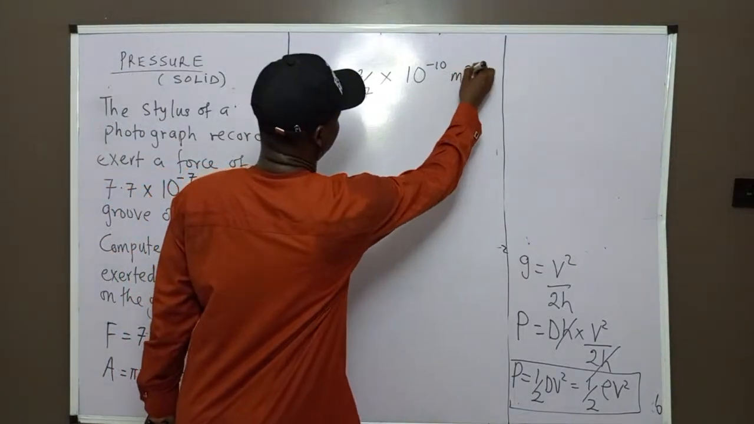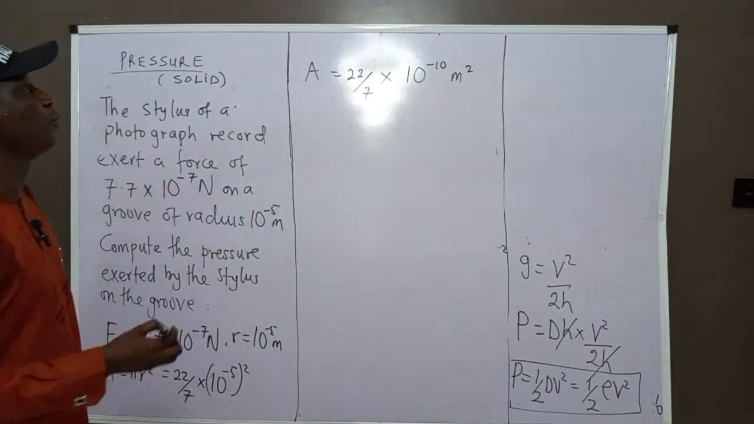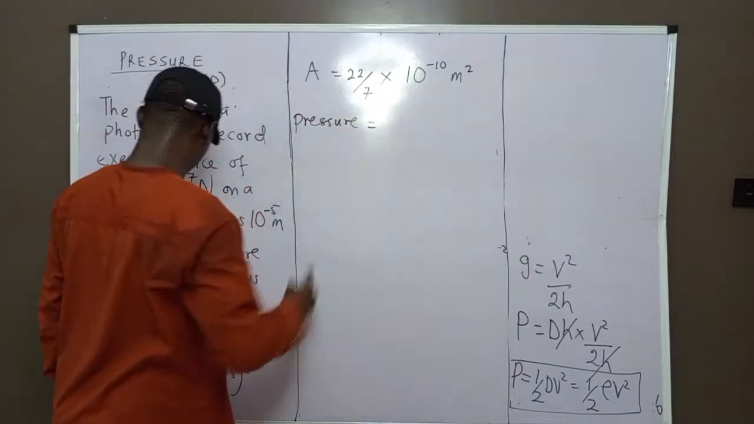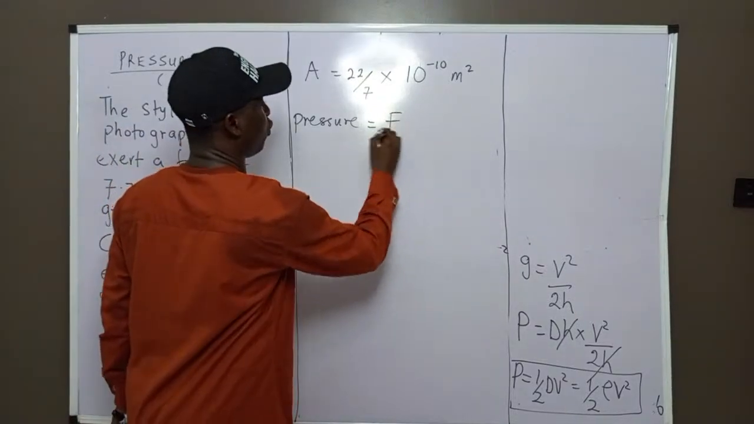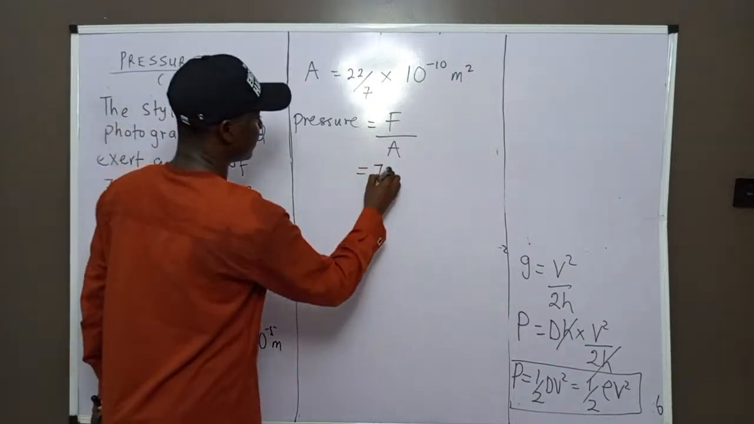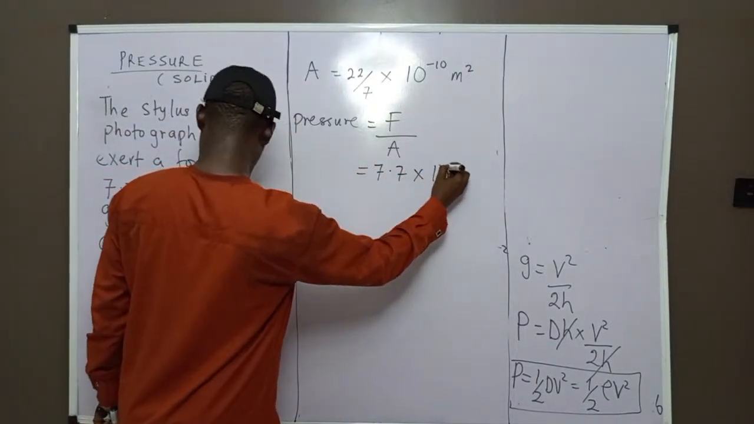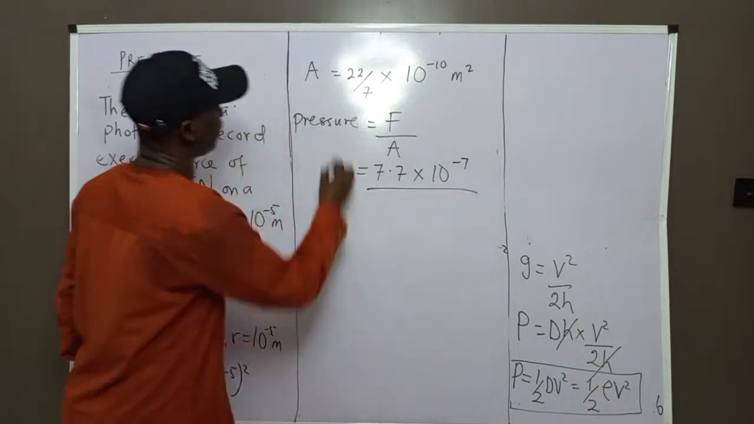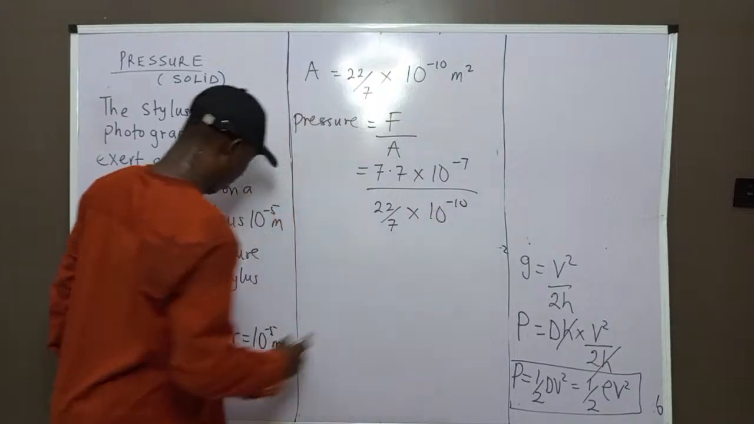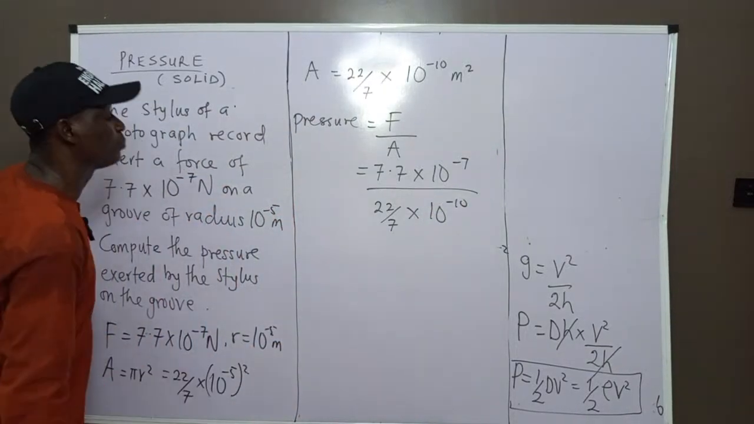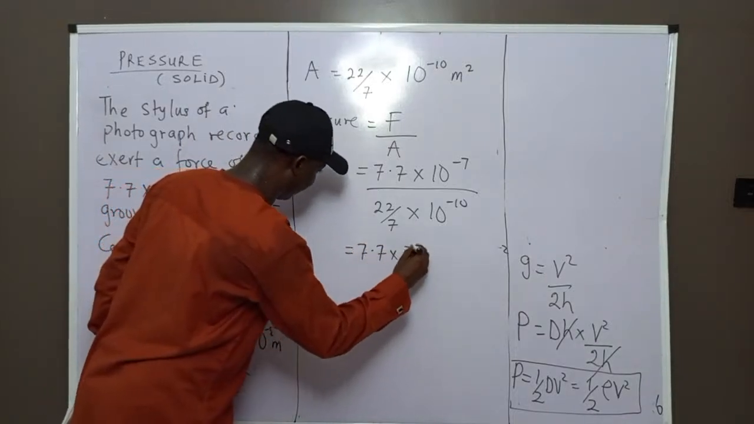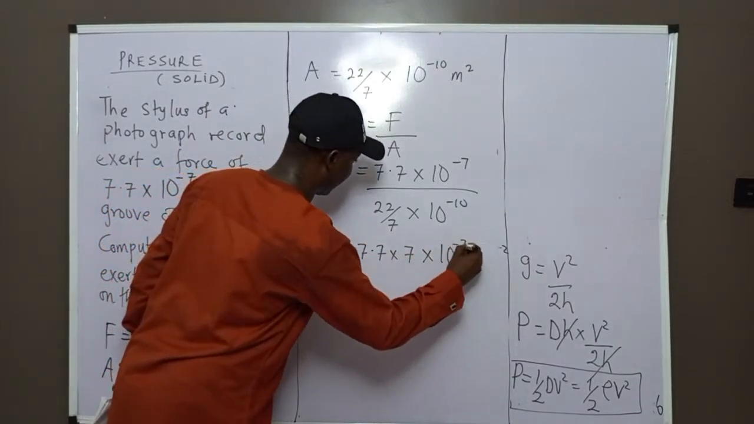So let's take this as our area, because I have to be provided with a calculator. Let's solve for pressure. Pressure is force over area. 7.7 times 10 power minus 7 divided by the area, 22 over 7 times 10 power minus 10. Don't forget the square: minus 5 times 2. Then this 7 will go up, so 7.7 times 7 times 10 power minus 7 divided by what?